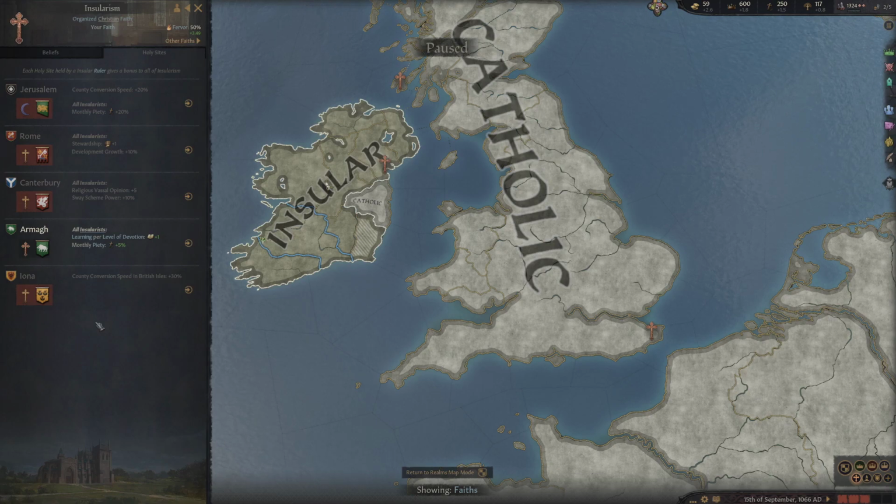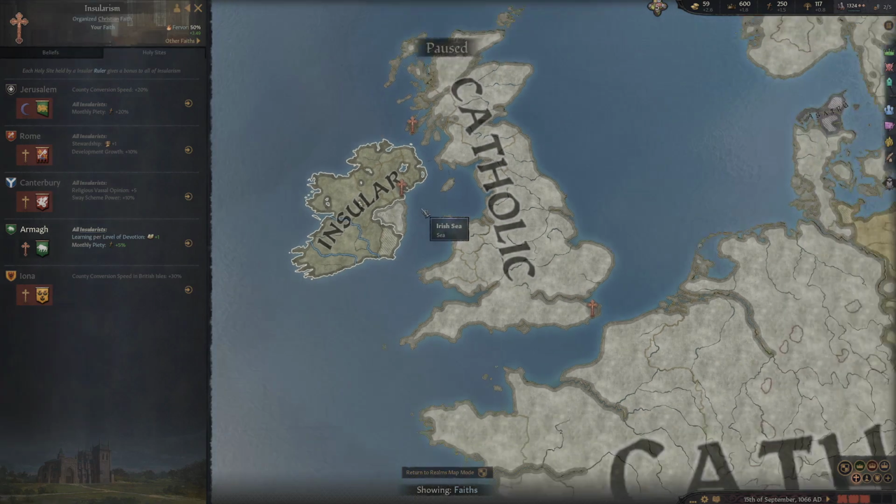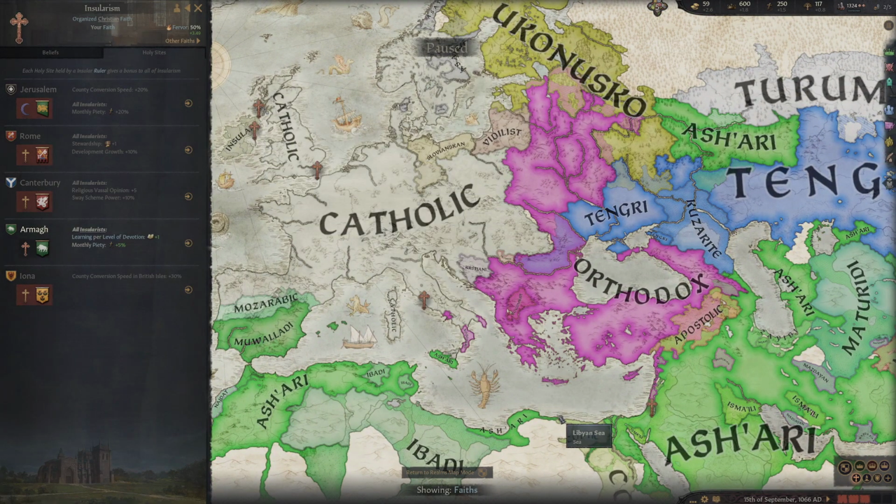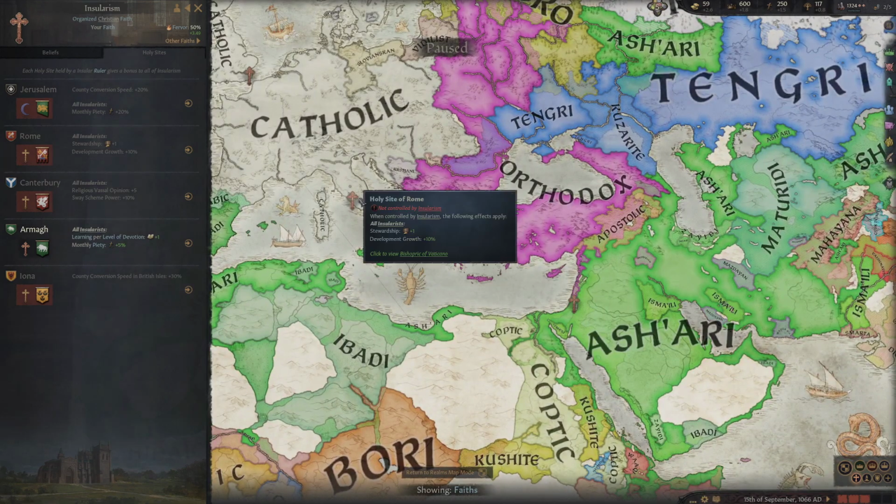However, I'm not 100% sure where Iona is, but that's not a problem. If I was trying to conquer more of my holy sites to get the extra benefits, and I wanted to find them, obviously I could just click on my religion, and then if I zoom out, you will notice there are symbols on the map.